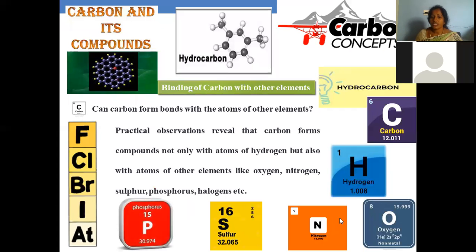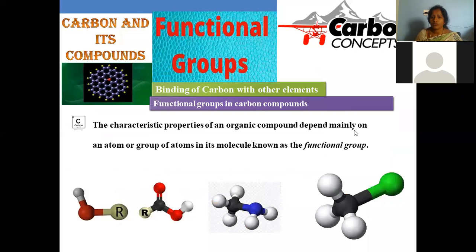All these carbon compounds, just now we discussed, so many compounds are possible with carbon. So these compounds of carbon with other elements are denoted as functional groups. Here, a few examples are illustrated. One is OH. So OH denotes what? Hydroxy. In accordance with the IUPAC nomenclature, International Union for Pure and Applied Chemistry, it is denoted as ol, right? So here the hydroxy functional group will be there.